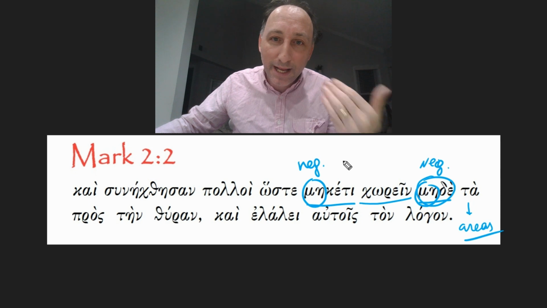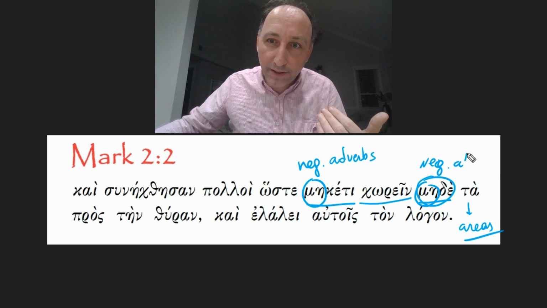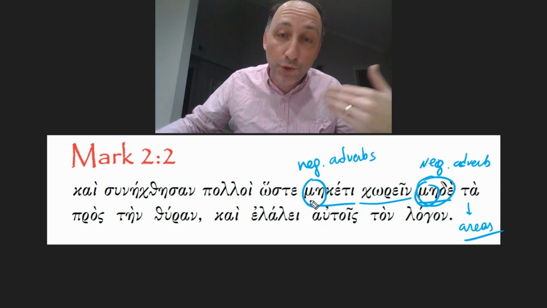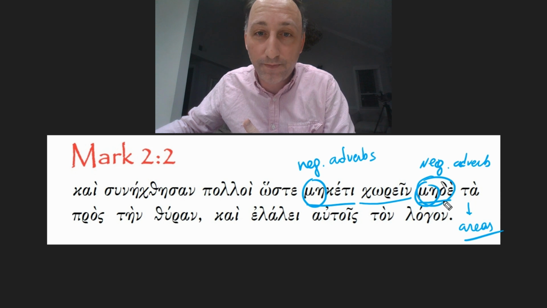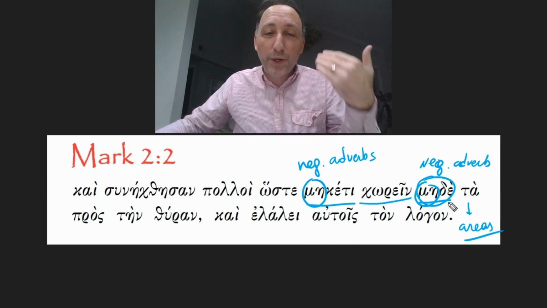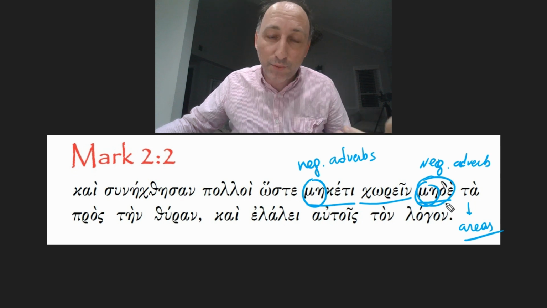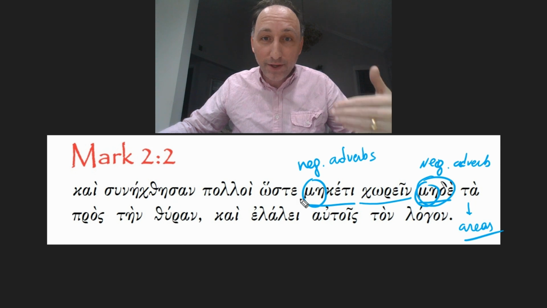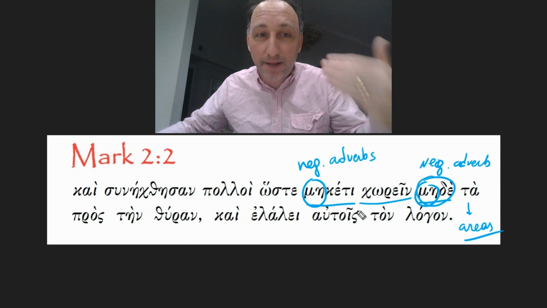So these are both negative adverbs, which correspond to meketi, "not anymore," and mede, "not even." So we could translate this passage with something like: many were gathering so that there was not even space anymore